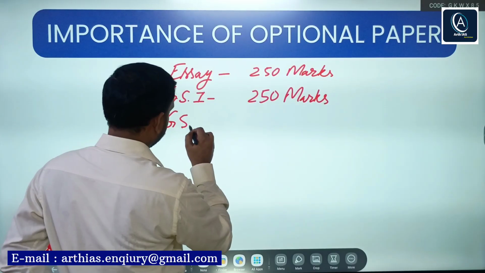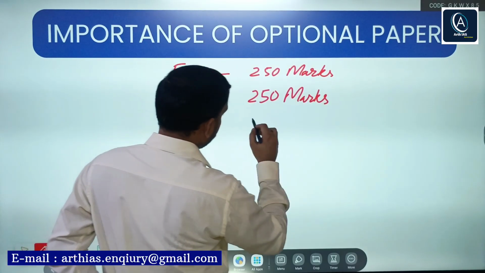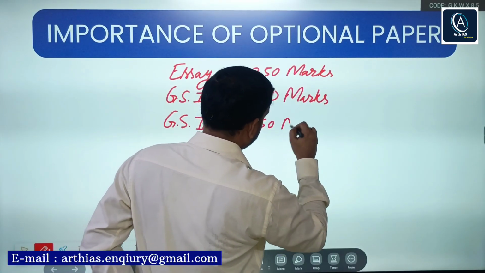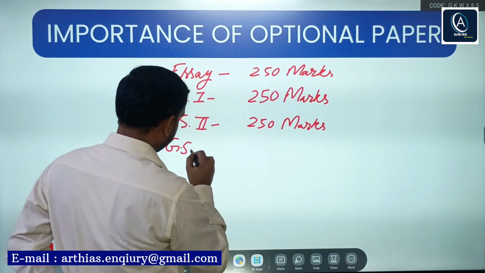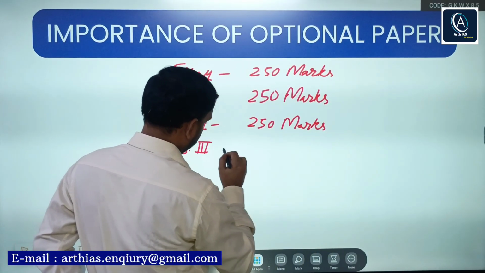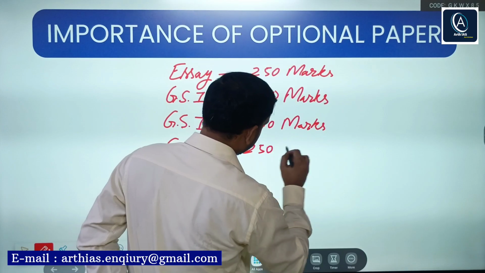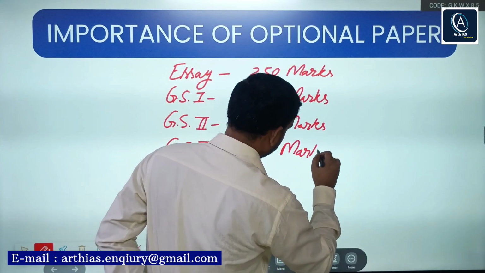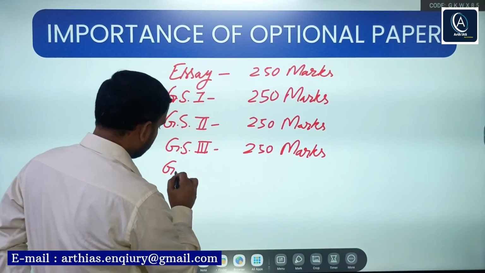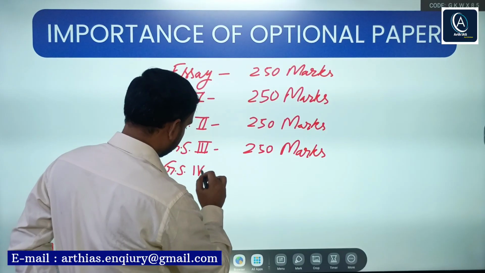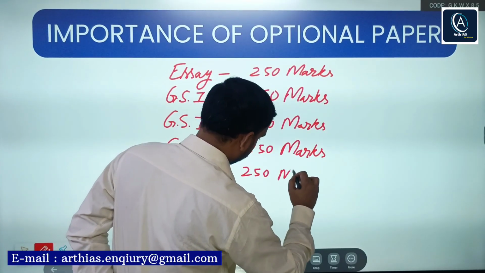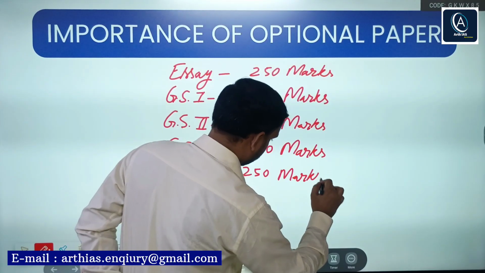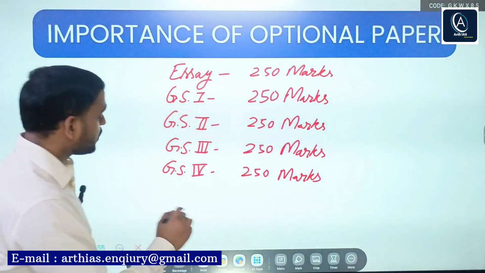GS2 also 250 marks. GS3, 250 marks. GS4, 250 marks, right? Then comes the optional paper.